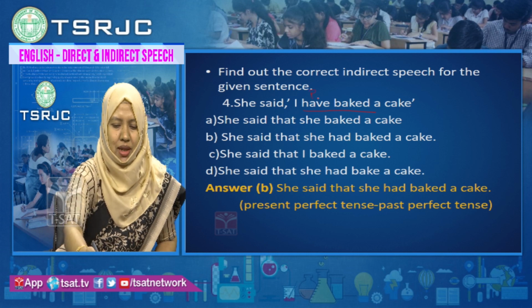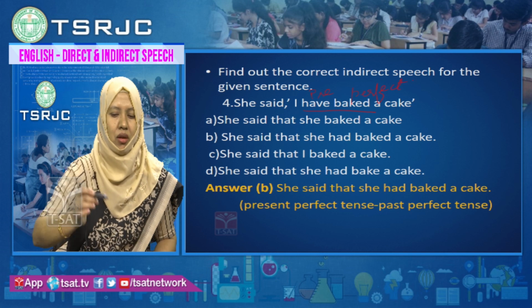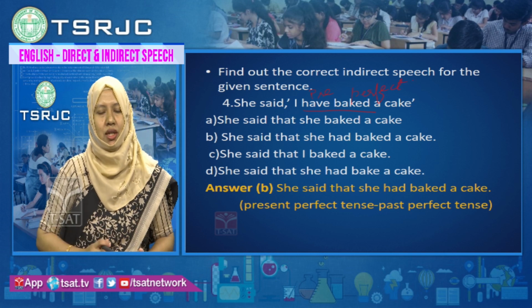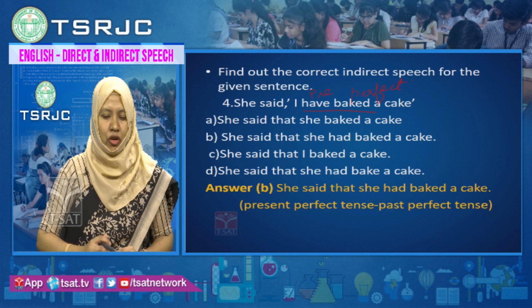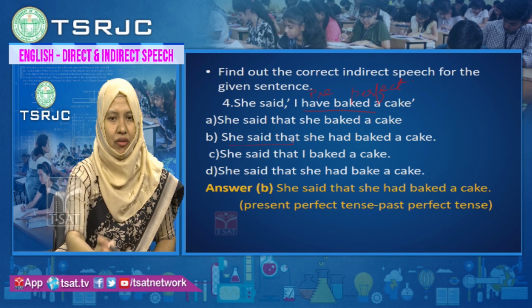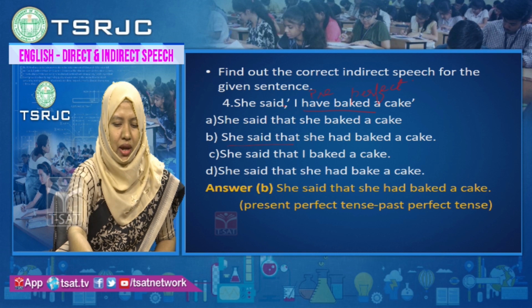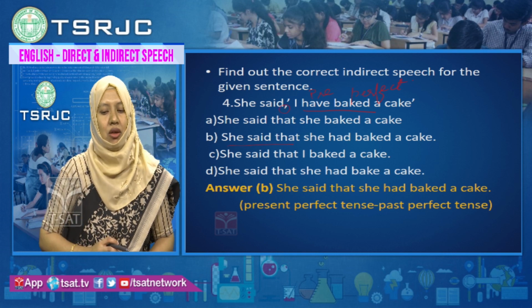Verb is in present perfect. So, you have to change the verb from present perfect tense to past perfect tense. If you look in option B, you can see that she said that. We are removing the comma and we are adding the conjunction that, and you have to change the